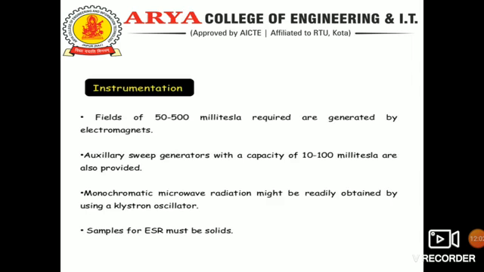Monochromatic microwave radiation might be readily obtained by using a Klystron oscillator, and the samples for ESR spectroscopy must be solids.